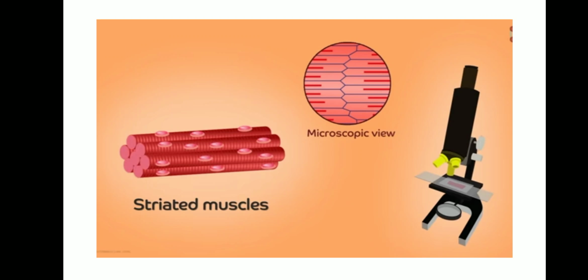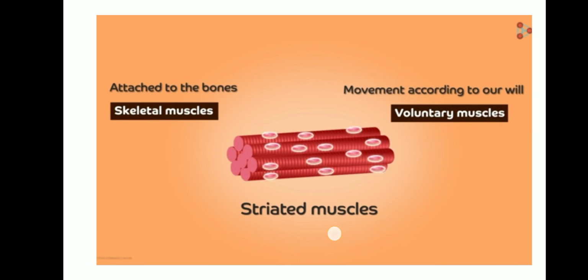That's why we name it striped. Since it gives a striated appearance, we name this muscle striped muscle. And they have nuclei. Can you notice? They possess many nuclei. That's why it is called multinucleate. Since it contains many nuclei, it is called multinucleate.